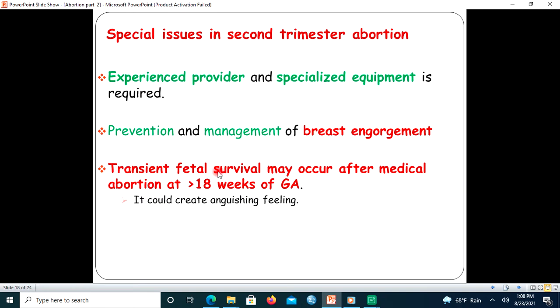The other thing, transient fetal survival may occur after medical abortion at greater than or equal to 18 weeks of gestational age. That means if after expulsion the fetus is delivered alive, in this case it could cause an anguishing feeling on the woman and also the provider.